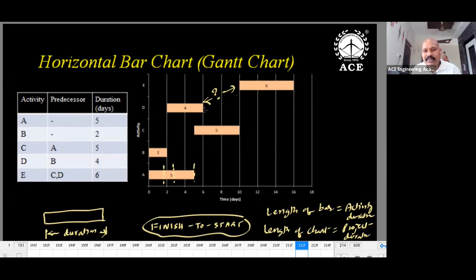D ending, E starting is missing. Actually, here C ending, E starting is matching. That's why one can say C ending is equal to E starting. But what about D ending? D ending, E starting is mismatching. So nobody can understand the relation between D and E.